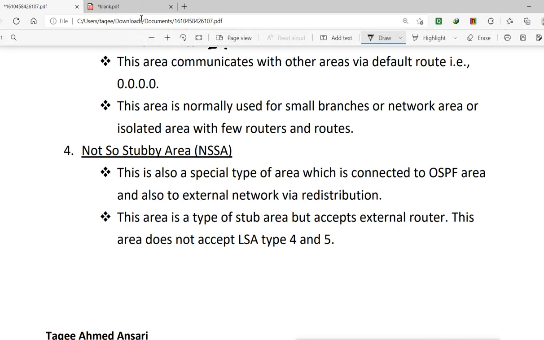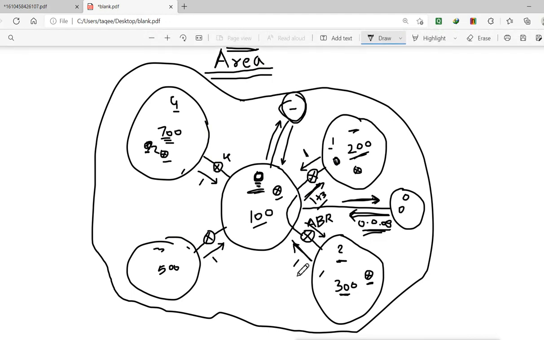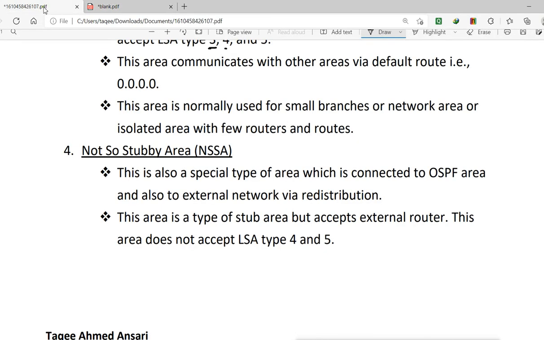That means this area is like a stub area, but it accepts information about the other networks, and it is used to connect the outside external network, which is not using OSPF, maybe it is using RIP here. So it is used to connect other routing protocols. So that is the not so stubby area.